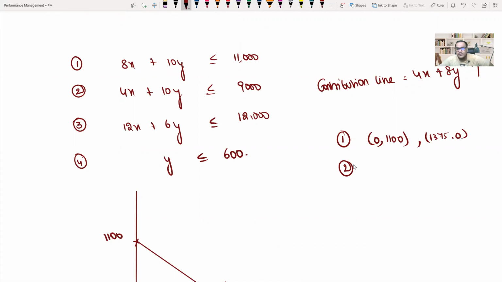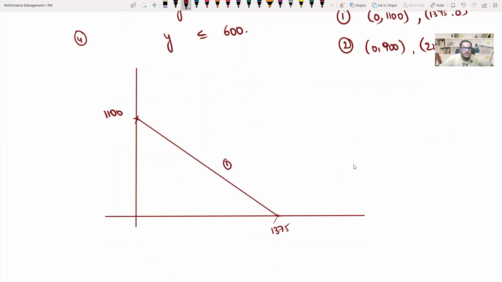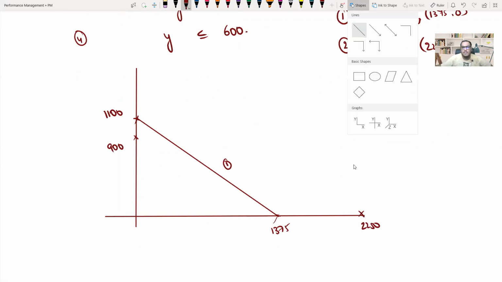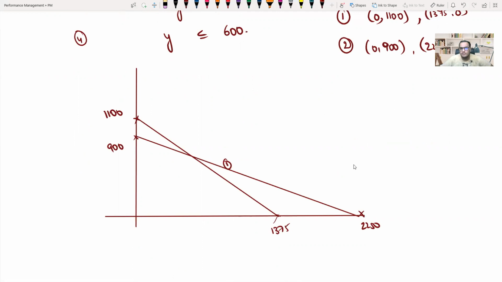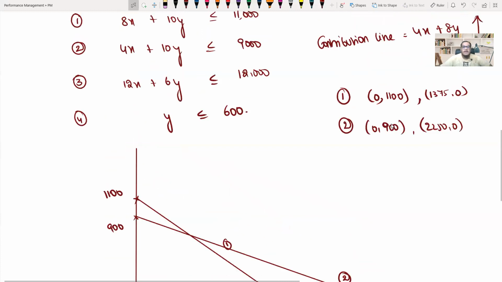And put y is equal to 0, 4x is equal to 9,000, 9,000 divided by 4 is 2250. 2250 comma 0. So somewhere here I'll get 900 and somewhere here we will get 2250. So this line I'll have to draw. This is equation 2. Then equation 3, x is equal to 0, y is equal to